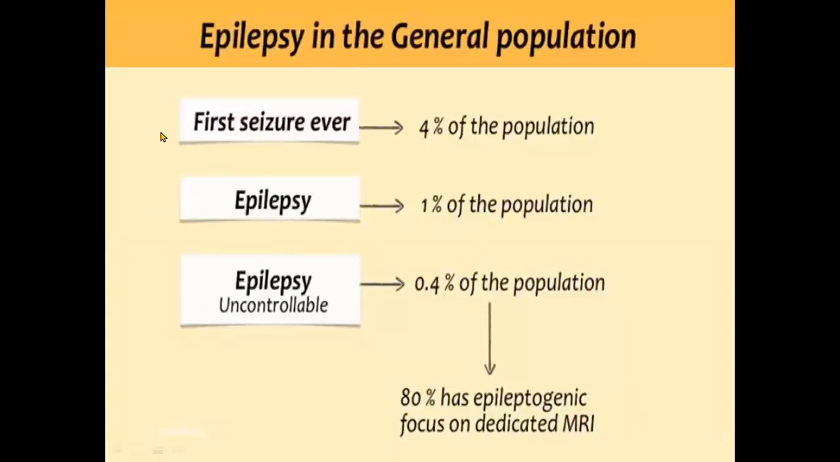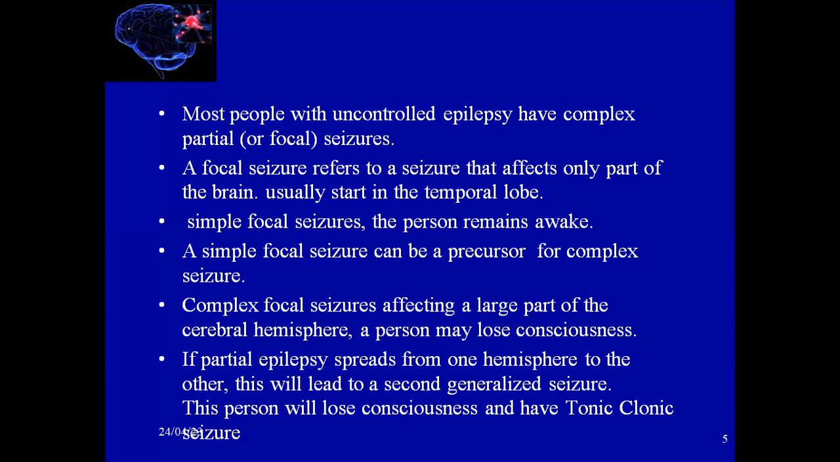As we see here, this is the first seizure ever in the patient, which will occur in about 4% of the population. 1% of the population will have epilepsy. 0.4% of the population will have uncontrolled epilepsy, and in these 0.4%, 80% will have an epileptogenic focus or lesions on MRI. Most people with uncontrolled epilepsy have complex partial or focal seizures.